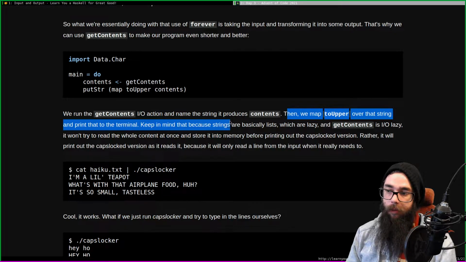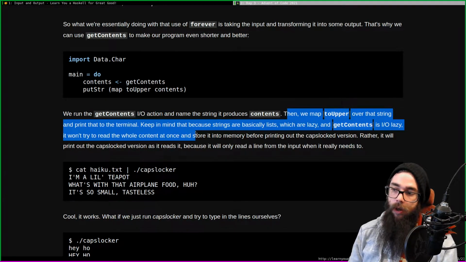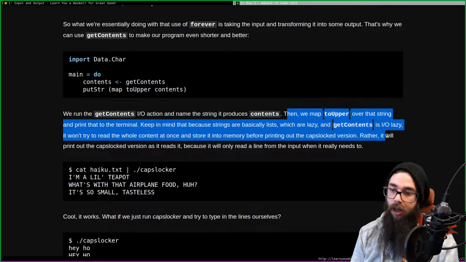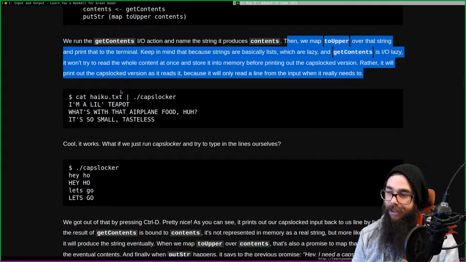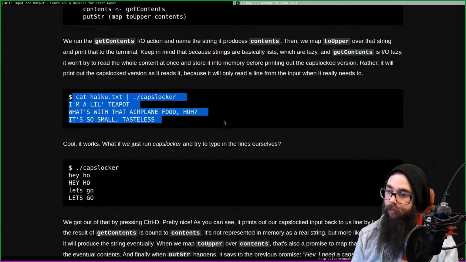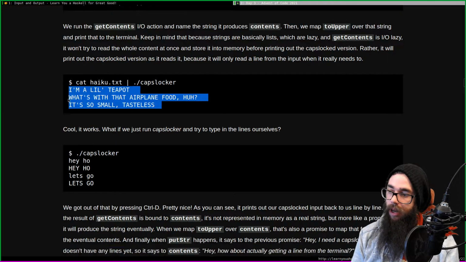Keep in mind that because strings are basically lists, which are lazy, and getContents is lazy IO, it won't try to read the whole content at once and store it in memory before printing out the caps locked version. Rather, it will print out the caps locked version as it reads it, because it will only read a line from the input when it really needs to. Laziness. And there we have it.